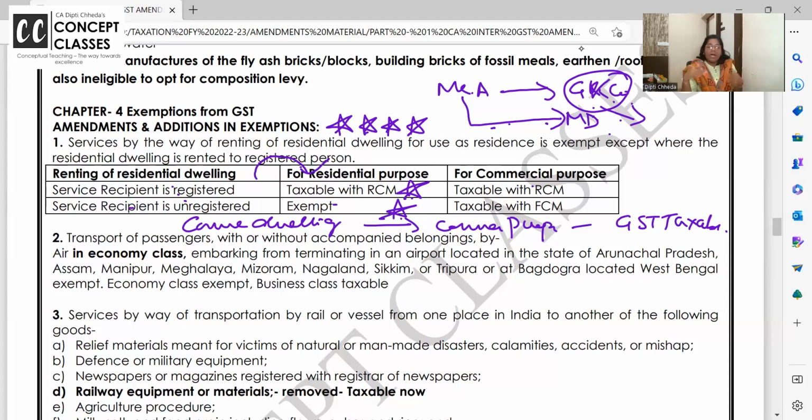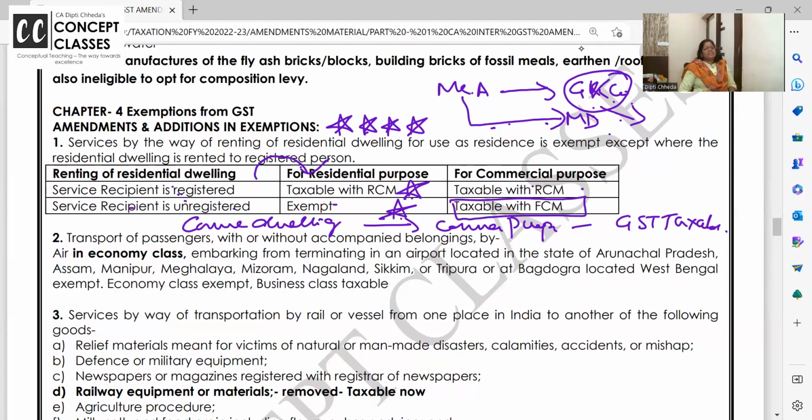It happens, no? In apartments, in flats, offices are running. So residential dwelling given for commercial purpose and service recipient is registered. You are registered, no? Pay the tax at RCM. You are unregistered, no? I will have to pay the tax with forward charge.